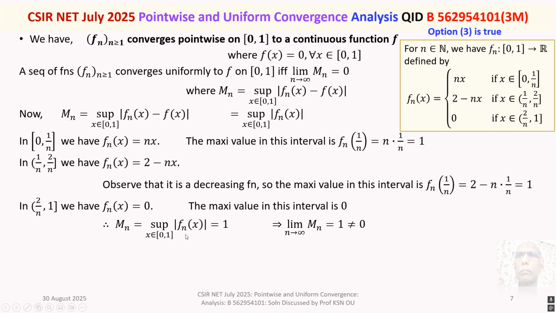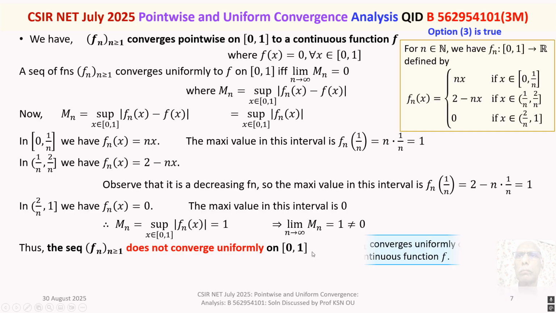So Mn is 1, and as n tends to infinity, Mn tends to 1. So limit n tends to infinity of Mn is equal to 1, which is not 0. For uniform convergence, it is if and only if limit n tends to infinity of Mn is equal to 0. But it is not. Therefore, the sequence fn does not converge uniformly on 0 to 1.